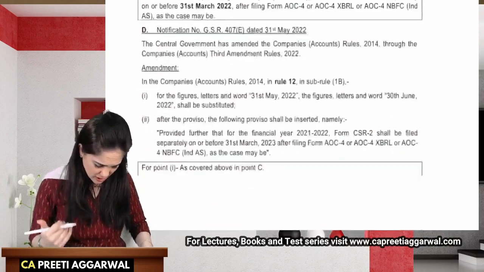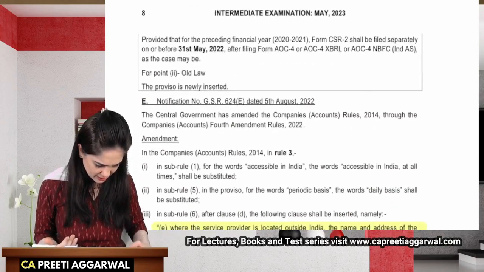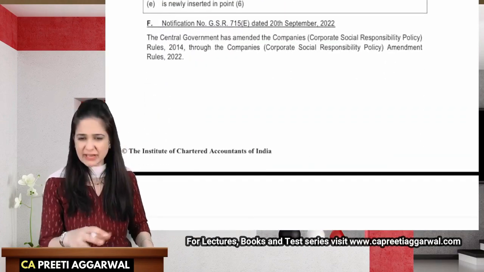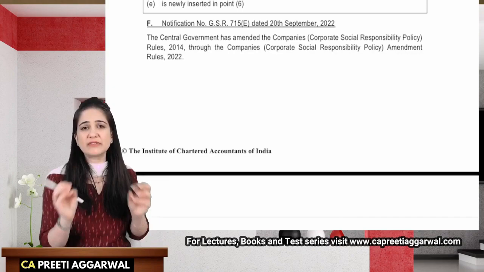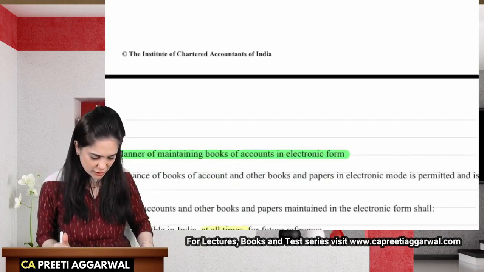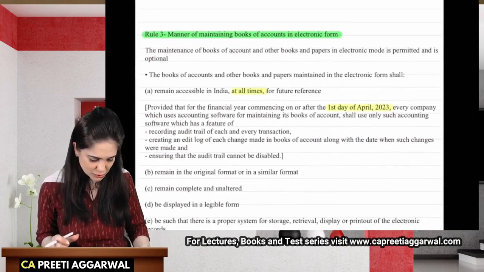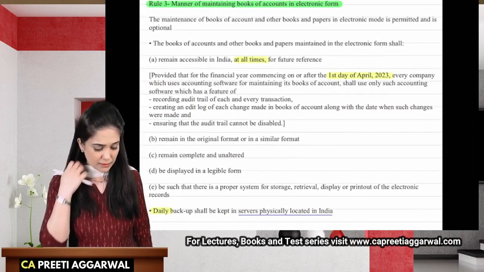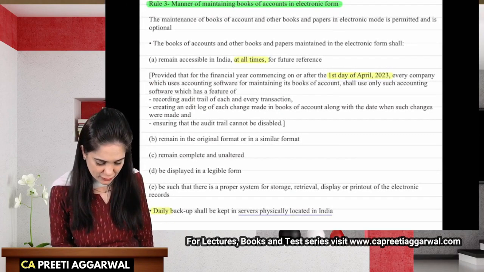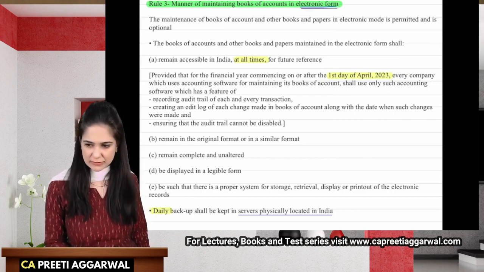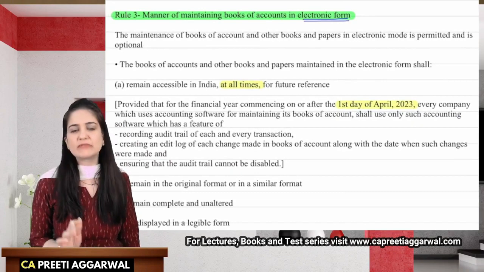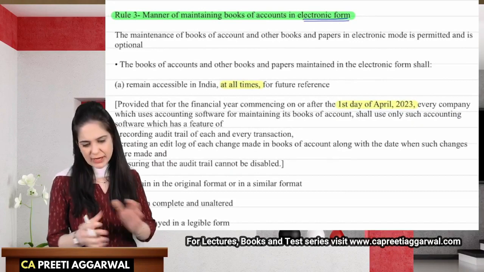For the other amendments, students, I have an extract from my textbook because I feel that whatever they have given is very confusing. They have just given the amendments, but it is very confusing for us to know where it is made exactly. So this is an extract from my textbook. Manner of maintaining books in electronic form. So what is mentioned in Rule 3? I'll just zoom in a little. Rule 3 covers the manner of maintaining the books in the electronic form.